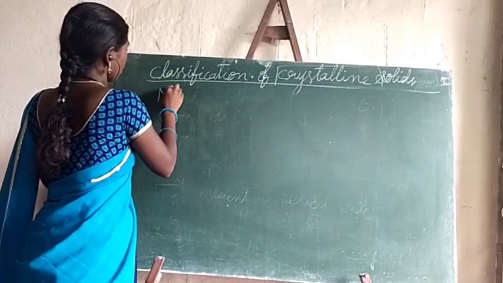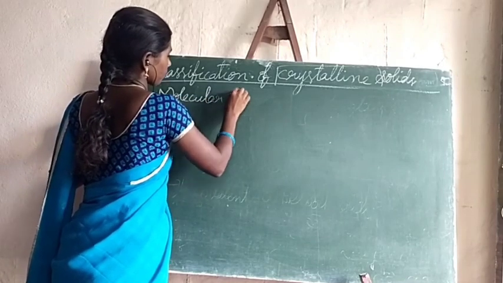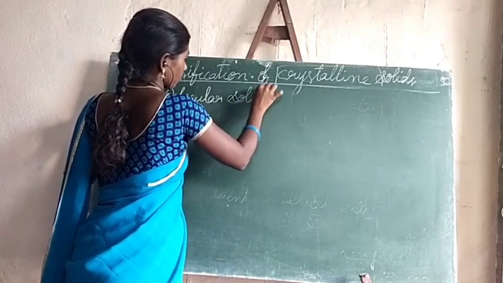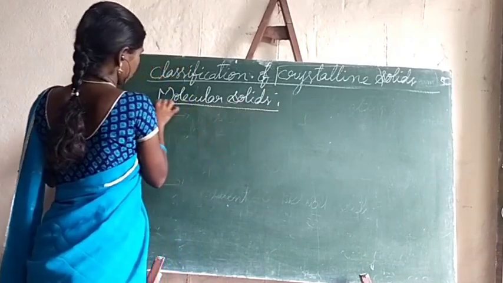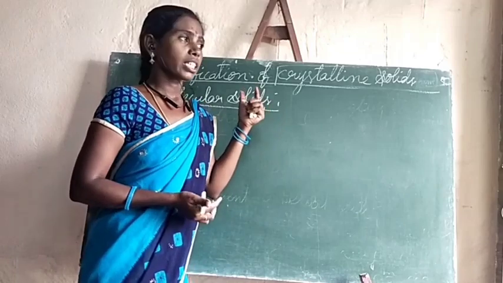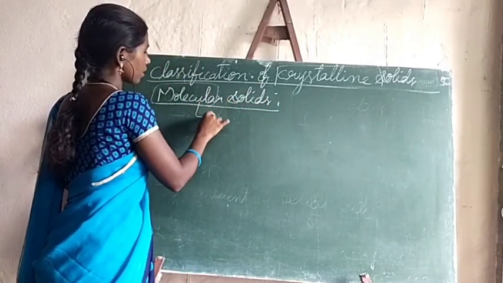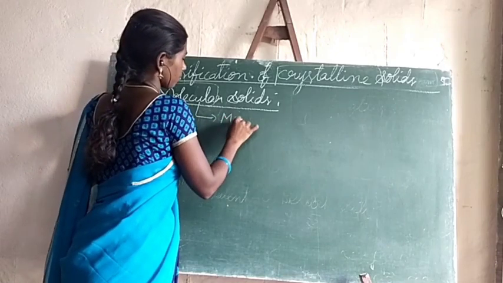First one, molecular solids. The term itself indicates that the constituent particles are molecules.